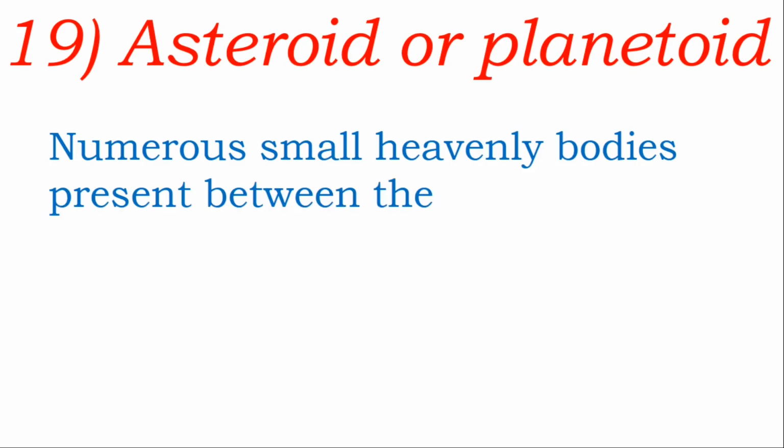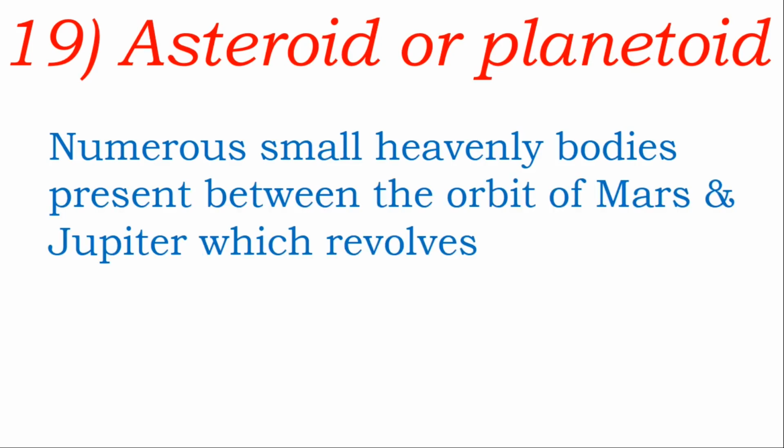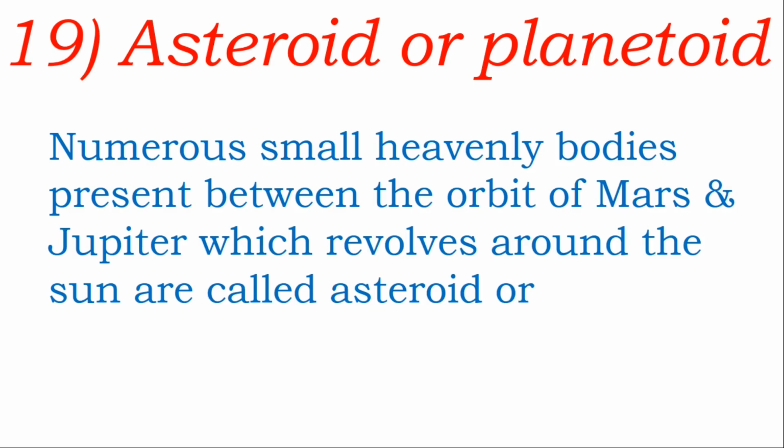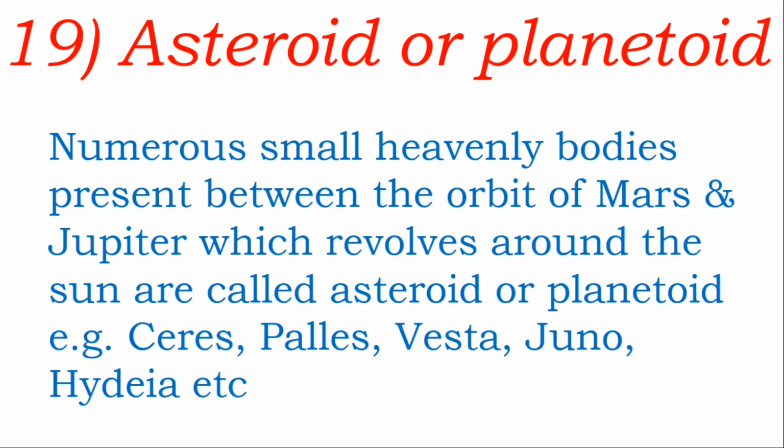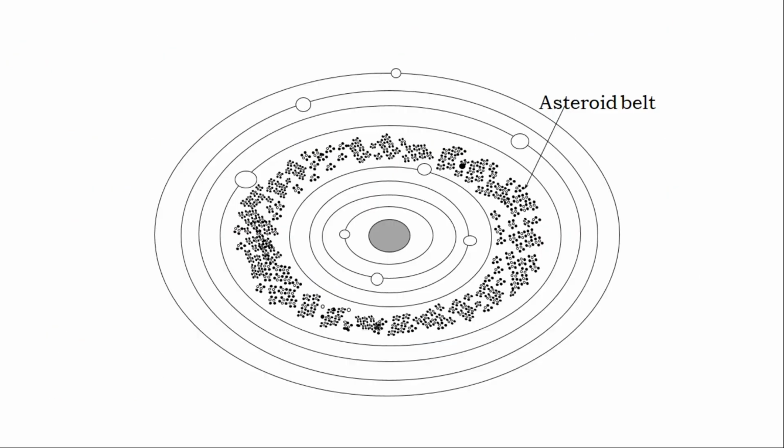Asteroid or planetoid. Numerous small heavenly bodies present between the orbit of Mars and Jupiter which revolve around the sun are called asteroids or planetoids. For example, Ceres, Pallas, Vesta, Juno, Hygiea, etc. These are big asteroids. We can understand this very clearly with the help of this diagram.